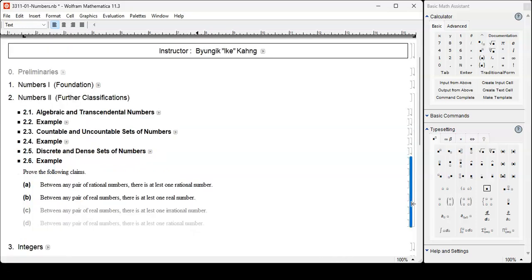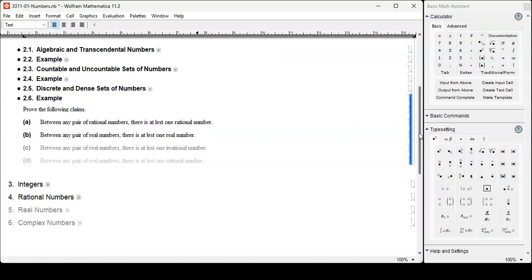How about some examples? Between any pair of rational numbers, there is at least one rational number, excuse me. Okay, all right. We went through that. Between any pair of real numbers, there is at least one real number. Okay, we went through that already. Taking the average. Between any pair of real numbers, there is at least one irrational number.